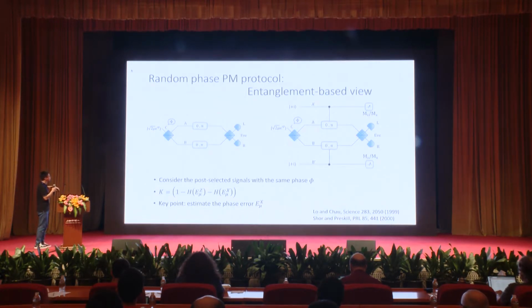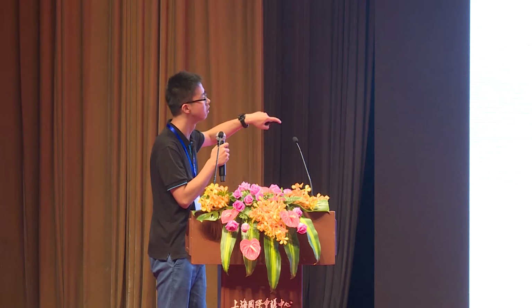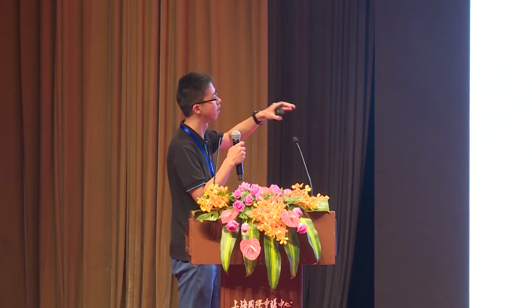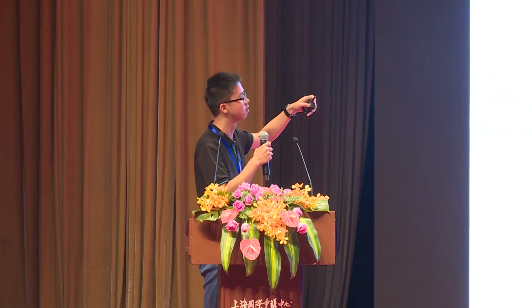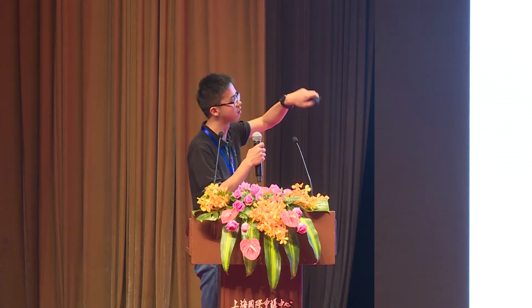So to introduce the security of it, I will first introduce an entanglement-based view of this kind of protocol. We consider the signals with the same random phase, so phi_a equals phi_b equals phi. For these signals, it's equivalent to think that a virtual trusted party, Charlie, prepares a coherent state with random phase, splits it, and sends it to Alice and Bob.